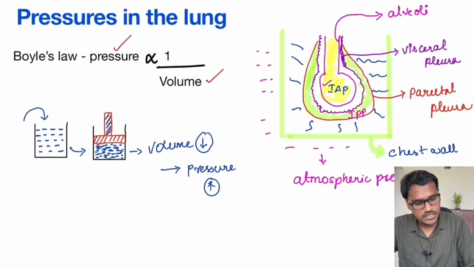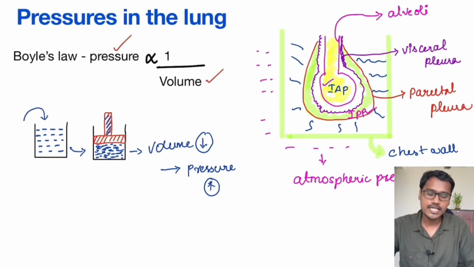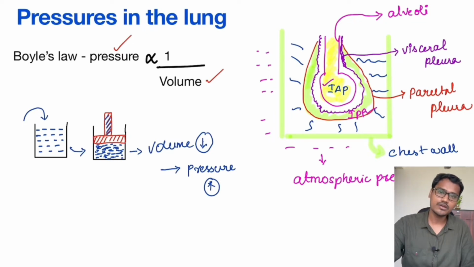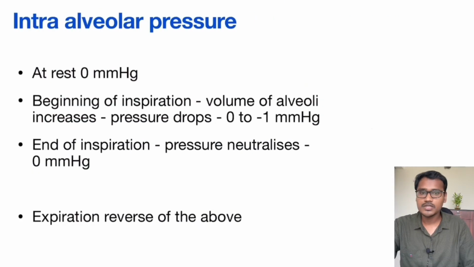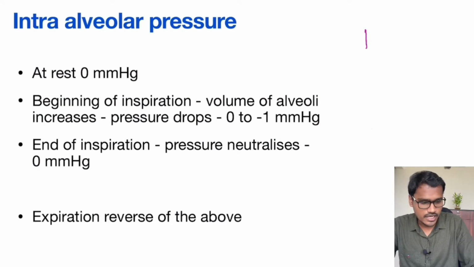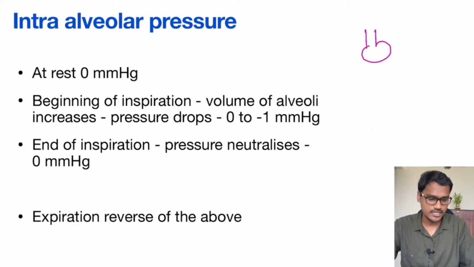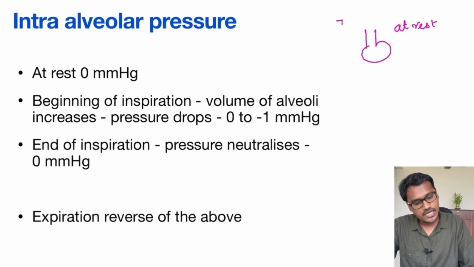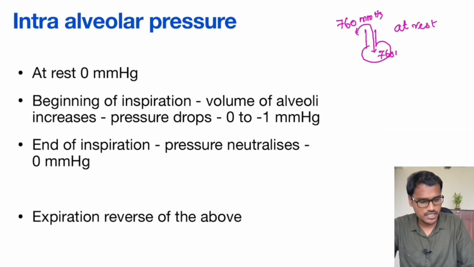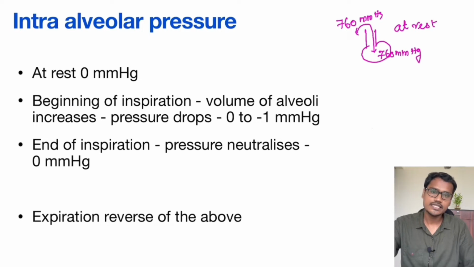Now let's discuss the intra-alveolar pressure, intrapleural pressure and transmural pressure. Transmural pressure means the pressure across two different regions. First, coming to the intra-alveolar pressure. Suppose this is our alveoli at rest. First, we will discuss what is happening at rest. At rest, that is no inspiration is happening, no expiration is happening, the person is at rest. What will happen is the atmospheric pressure will equilibrate with the alveolar pressure, 760 mm of Hg. Both sides are equilibrated.